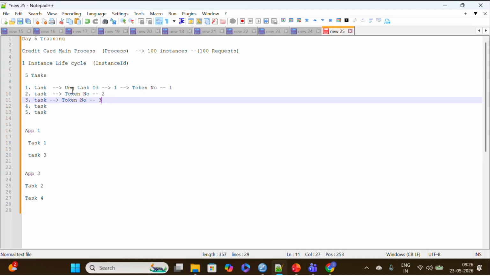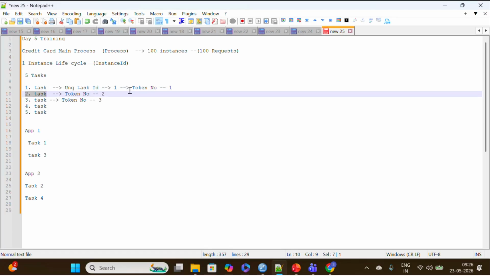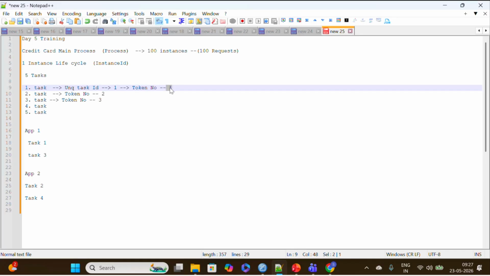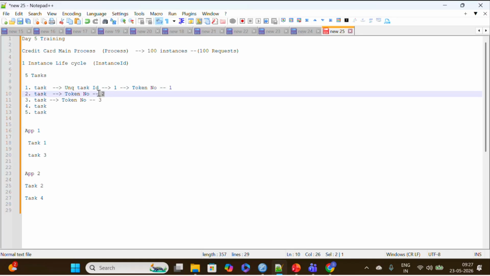You are understanding, right? The task ID for task one is one. When it comes to task two, the task ID might be five, six, seven, or it might be 100, or 1,000, or 1 lakh. But the token number will always be in the series. Token number one will be for task one, token number two for task two. It will tell you how the flow is flowing, how the process is going through.